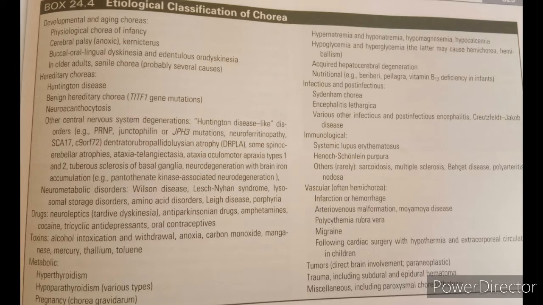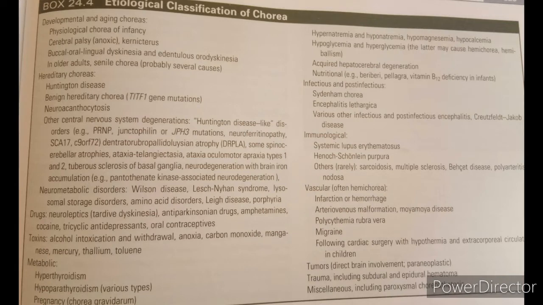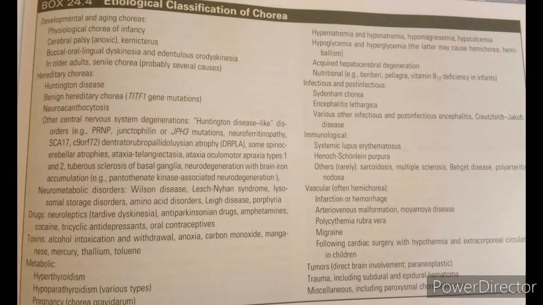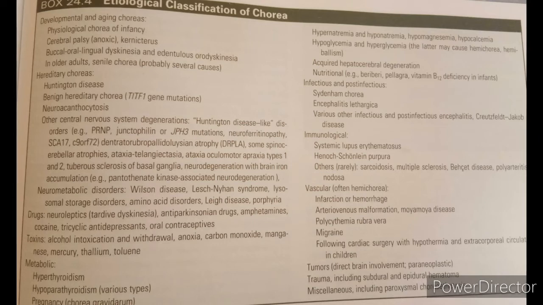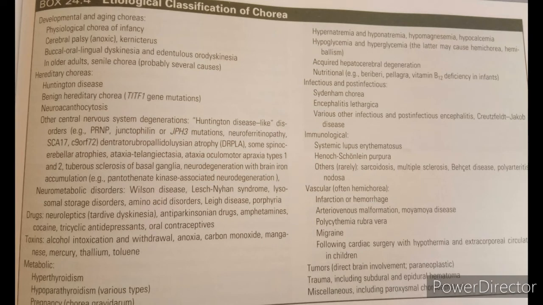Then coming to the second category, we have the hereditary diseases. That is, there is a strong family history in which we have Huntington's disease, benign hereditary chorea, neuroacanthocytosis, and various Huntington disease-like disorders. And then we have the neurometabolic disorders, in which important causes like Wilson disease, Lesch-Nyhan syndrome, lysosomal disorder, Leigh's disease are a possibility. So in the second category, the hereditary choreas, we have Huntington's disease, neuroacanthocytosis, benign hereditary chorea, Huntington disease-like disorder, and neurometabolic disorders.